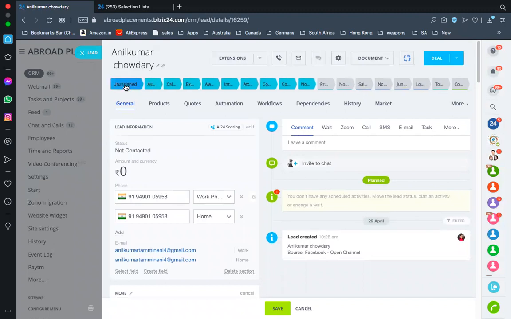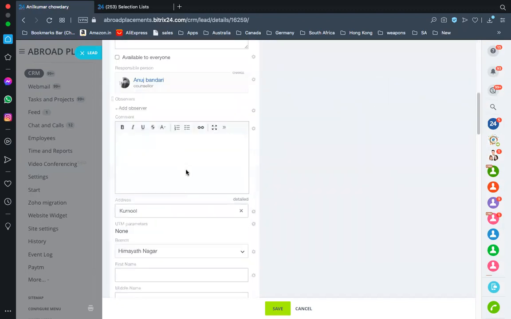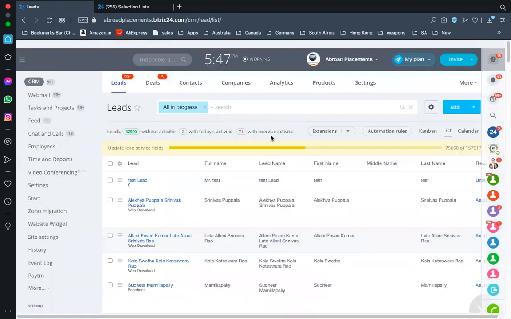So your first step is you need to move from unassigned to assigned. Currently, I have not put that automation, but the automation is going to be coming in a week of time once your training is done. So as soon as a lead comes to you, your first task is from unassigned to assigned and then start calling. All right. If you're not going to make a call today, leave it under unassigned so that someone else can get the lead and they can make a call. All right. So that's about the counselor part, and that's how to protect your leads.